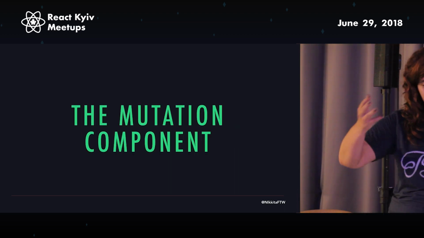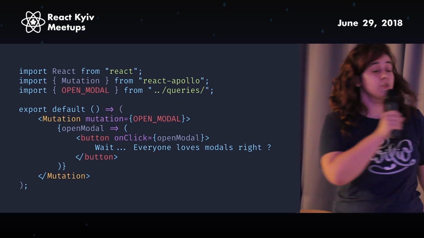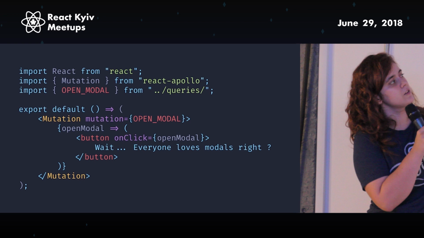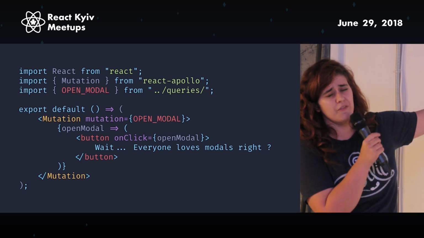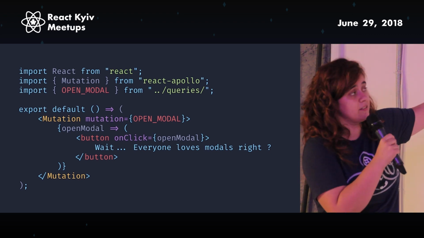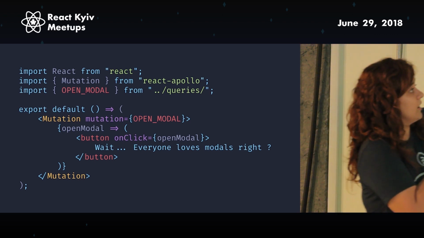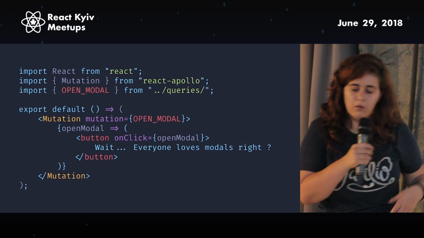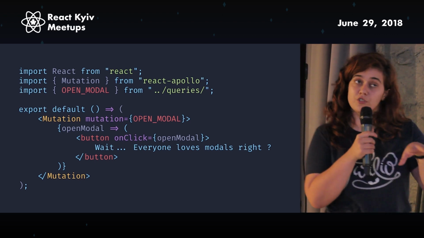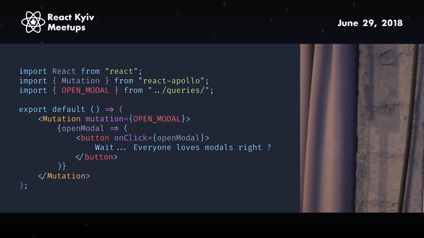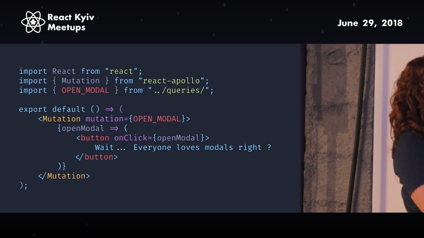So there's also a mutation component. So for the mutation component, we get the open modal. I usually have the idea of naming all of my things in uppercase. I'm not sure if it's a best practice. Don't follow my things, but that's why they're all in uppercase. And I usually create a folder called queries. You can create a folder called Apollo, something like that, because it gets confusing when there's mutation, and it doesn't matter. And so the mutation, the only thing that you actually have to pass is the mutation.